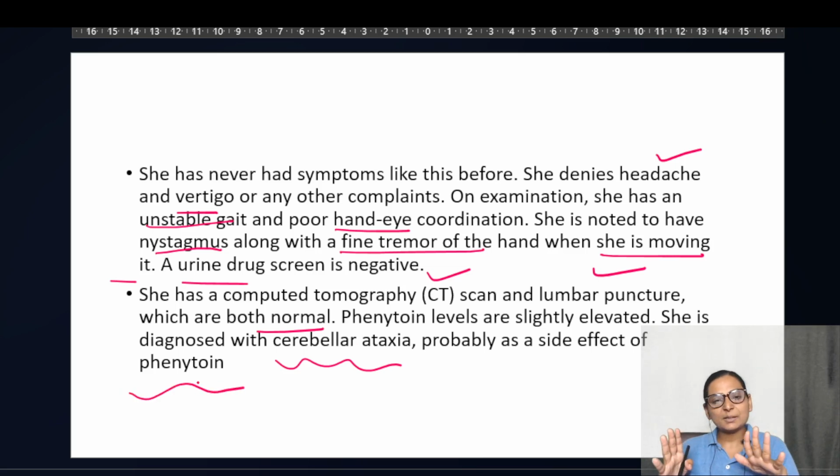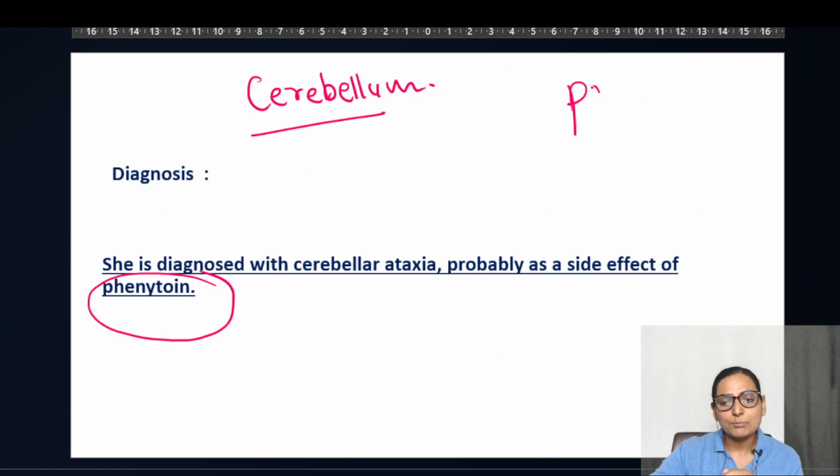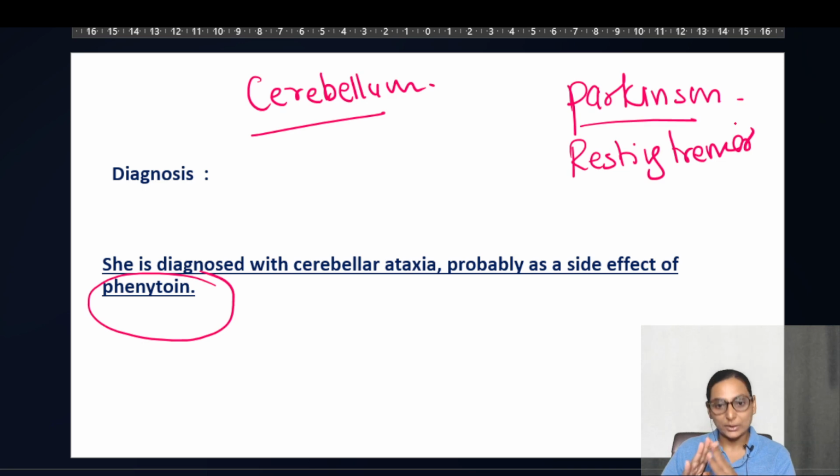So in first year, definitely don't bother about drugs. What is important? Loss of coordination and fine tremors, because you have to distinguish this from Parkinson's. Normally the commonest mistake which is done is Parkinson's being confused with cerebellum. So when it is more towards Parkinson, I will also be taking a history of this. The more important thing will be the resting tremors over here, and nothing will be mentioned about coordination.